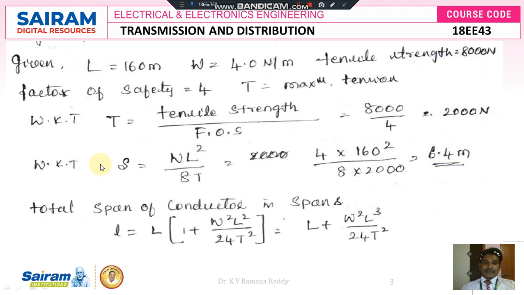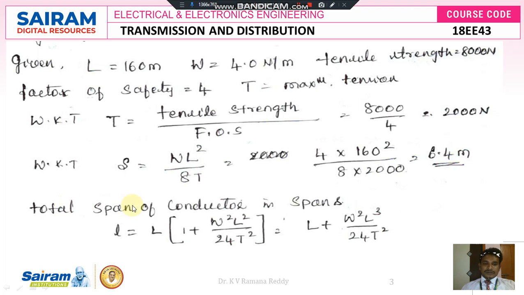Then we know the sag formula, that is WL square divided by 8T. Here the weight of the conductor is 4 Newton per meter, so 4 into the length of the span, 160 meters, that is the L value, 160 whole square, divided by 8 into T, the maximum tension, here we got 2000, 8 into 2000. So finally the sag becomes 6.4 meters.